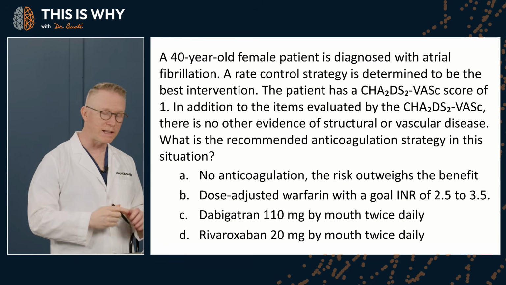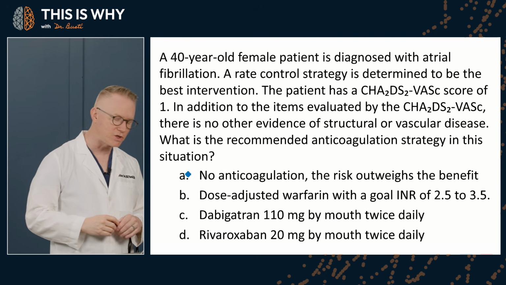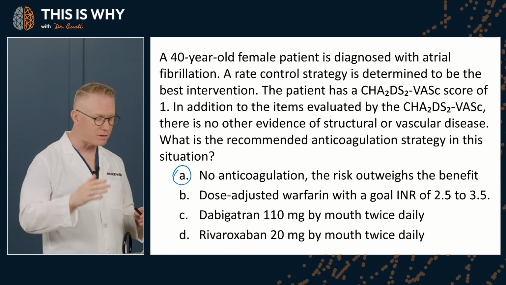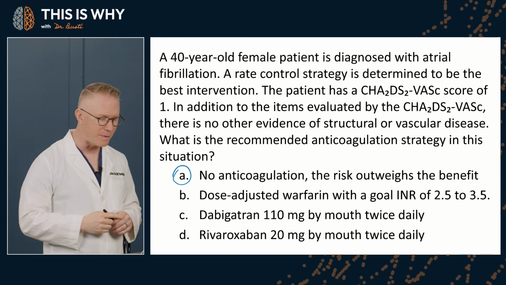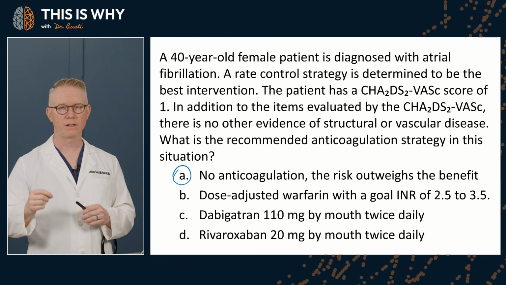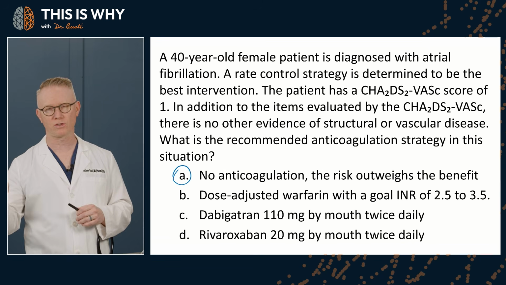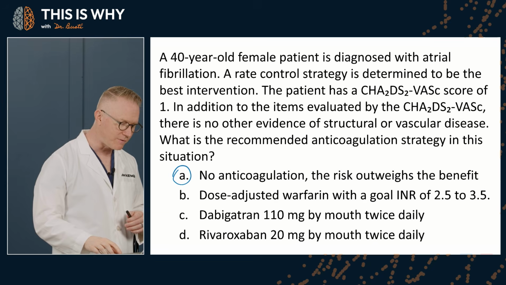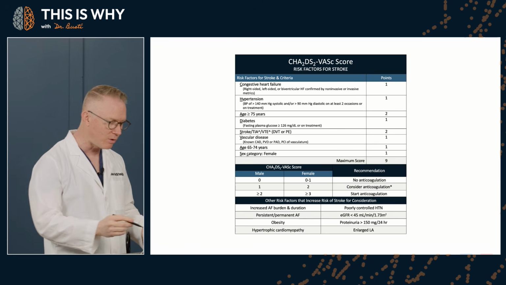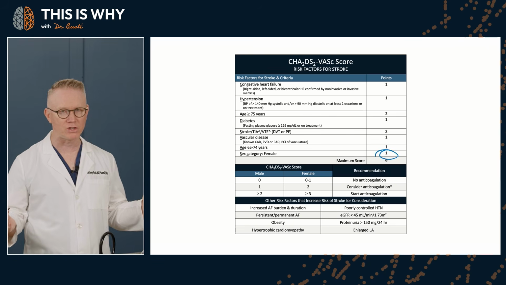So the correct answer here is A, no anticoagulation. The risk of that outweighs the benefit, okay? Now, the key issue here is the patient's CHA₂DS₂-VASc score. The scoring system estimates the stroke risk in patients with AFib. And again, we're going back to the table. This is where we determine that from an application standpoint.